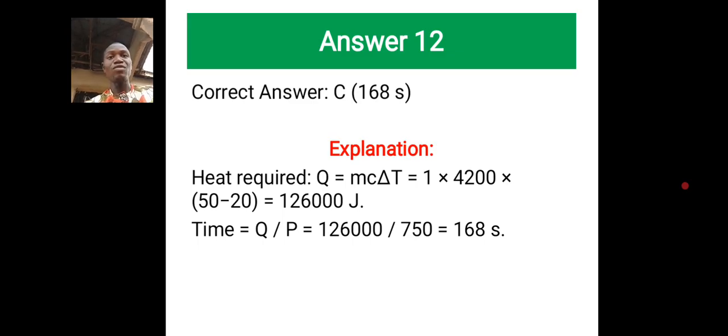I have seen this kind of question, up to 3 questions asking about time in the same year. I don't know how JAMB used to ask their questions. Sometimes it made me just laugh. Similar kind of question. It means if you cannot answer this, you cannot answer the next one. So please master these 2 formulas now. I'm already introducing 2 formulas to calculate the quantity of heat and to calculate time. So you cannot calculate time if you cannot calculate the quantity of heat.